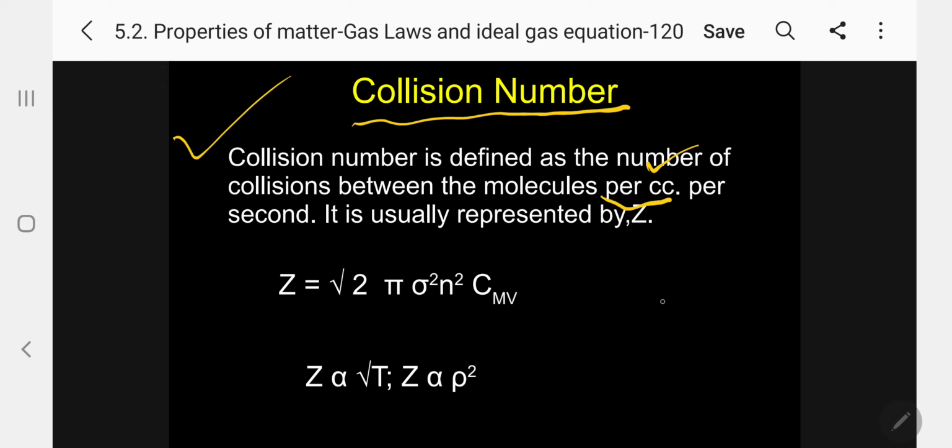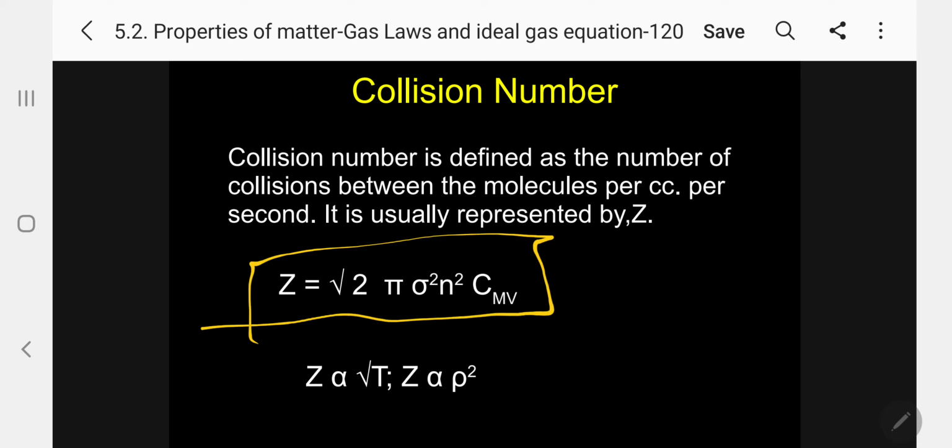Kindly follow. Now, the equation is given as Z equals root 2 pi sigma squared n squared C_MV, where mean velocity is introduced here. Z is directly proportional to absolute temperature, and Z is directly proportional to the square of density. So this is the characteristic information you must remember.